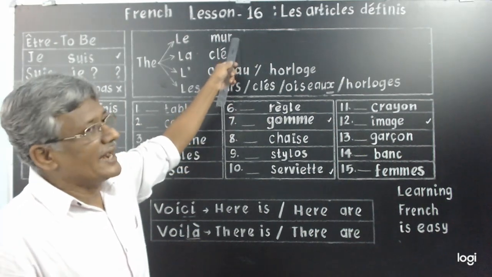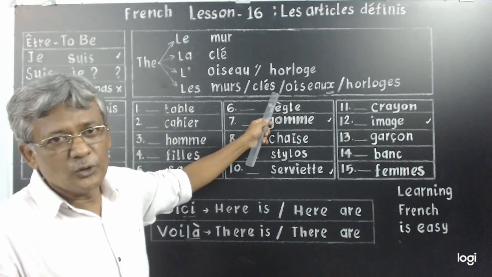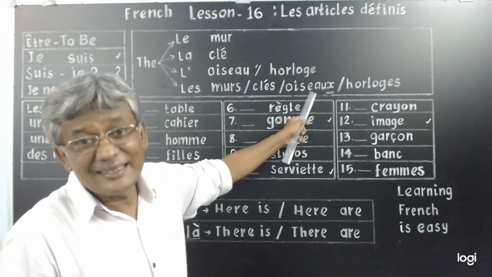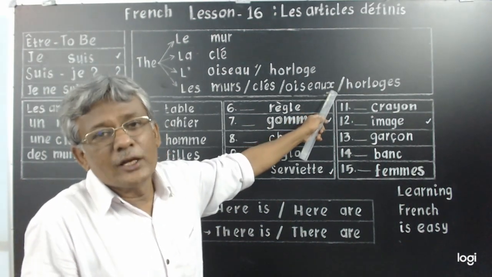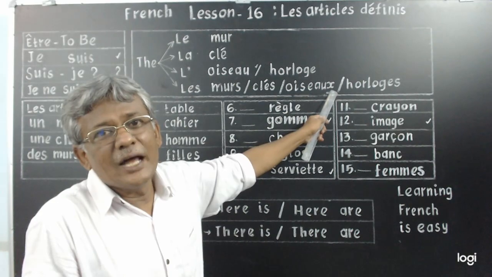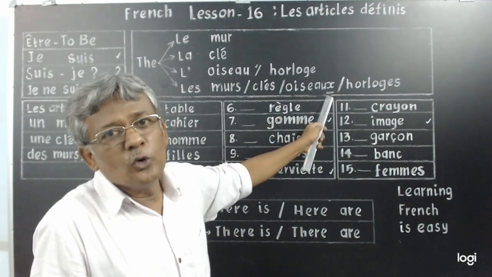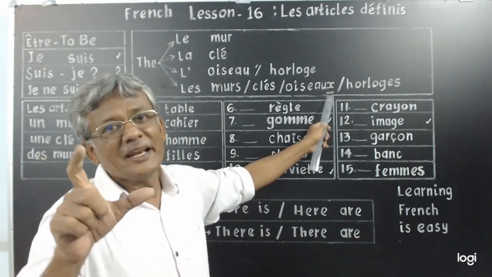This wall, add S. Clé, add S to make it into plural. But look at this oiseau. Instead of adding S, X is added. Learn a rule now. If the noun is ending in EAU, the plural form is X, not S. Bear in mind.